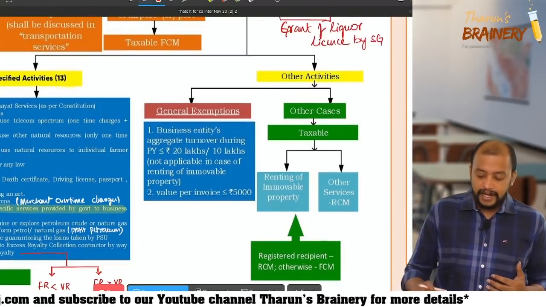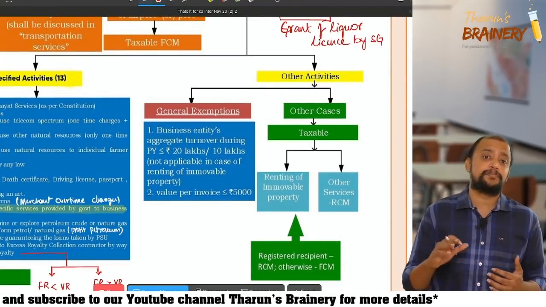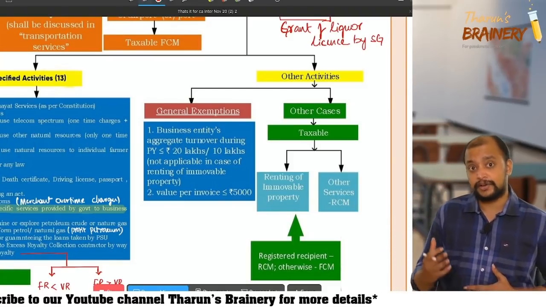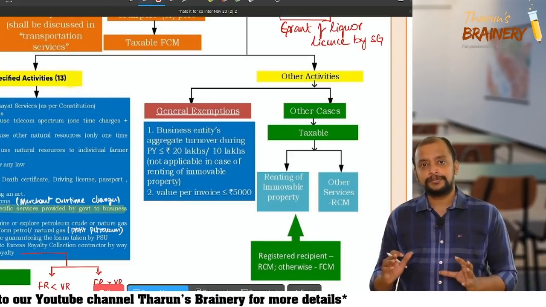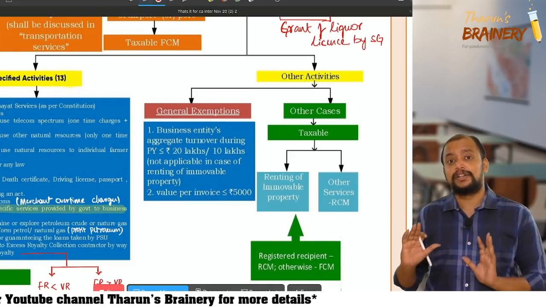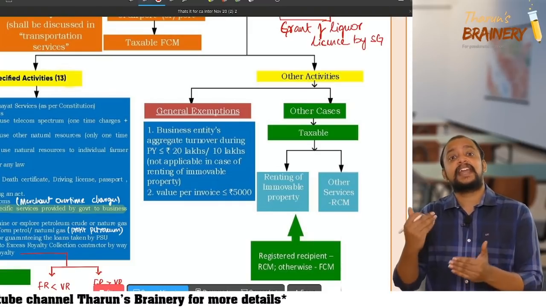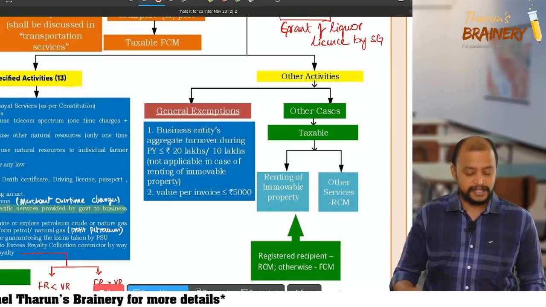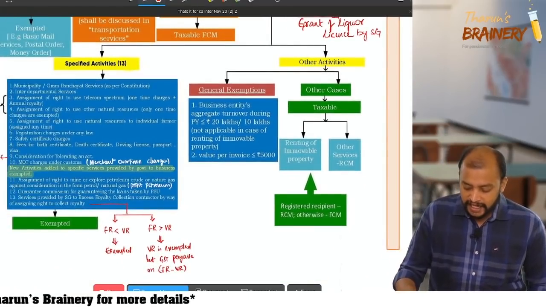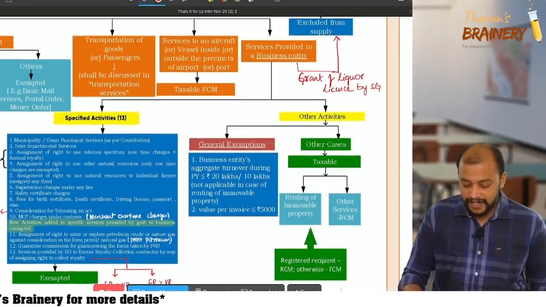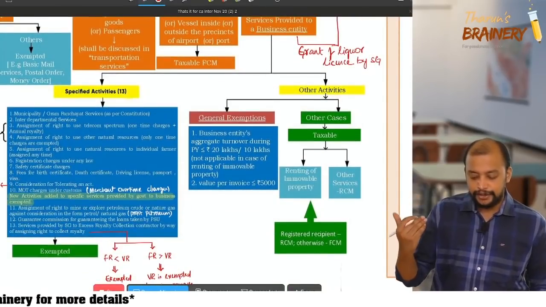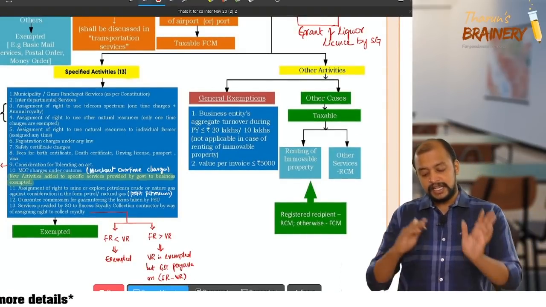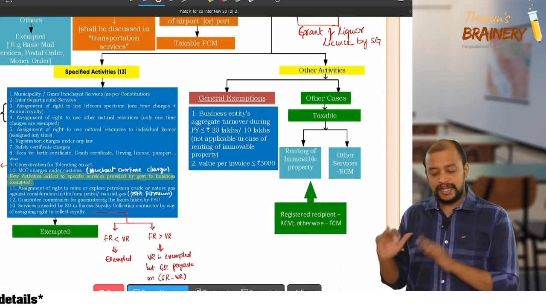Now, related to these services provided by government to business entities, I am giving you some illustrations. You just need to understand the illustration, and when I discuss the answer, you can correlate. You don't have to give any answer. Quickly go through this once. We have specific exemptions, general exemptions, and in other cases it will be taxable.